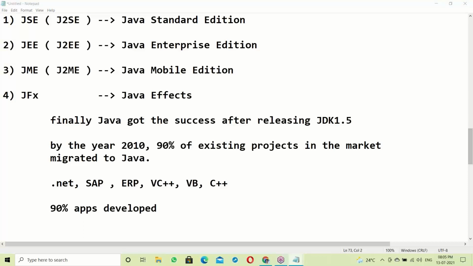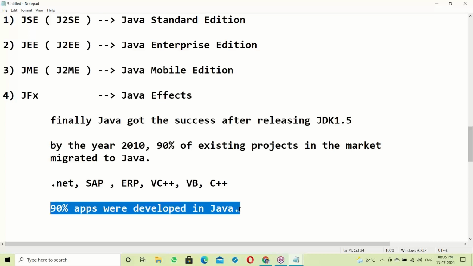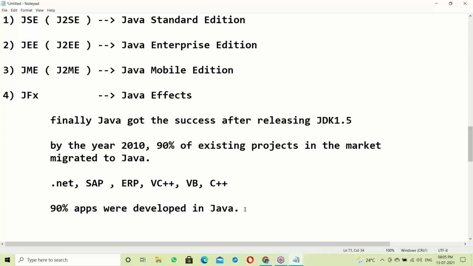Because of that, Java has a lot of requirements for resources. It's an evergreen field. 90% of applications means lakhs of applications, and to maintain them, many Java developers are required.